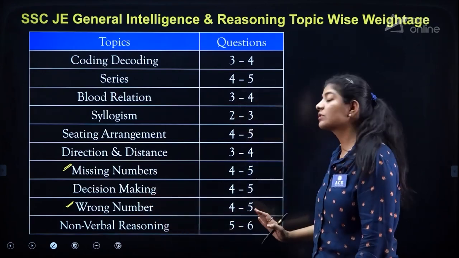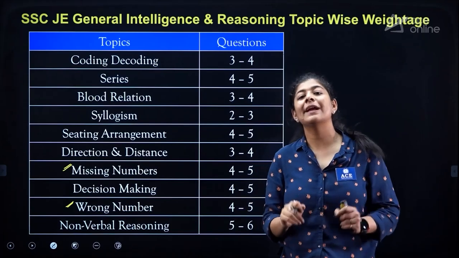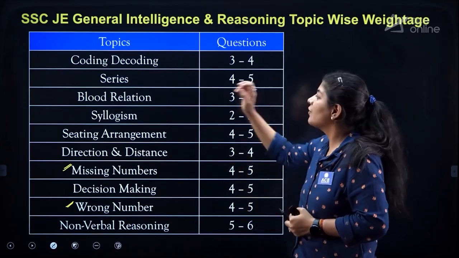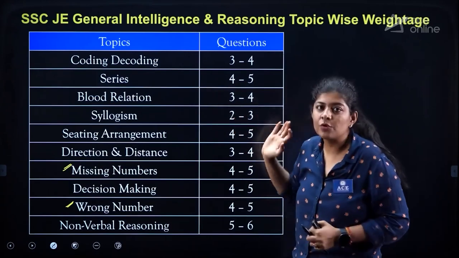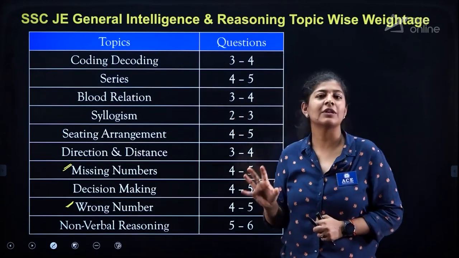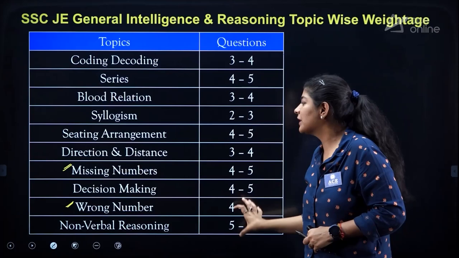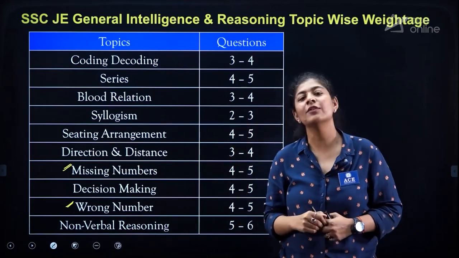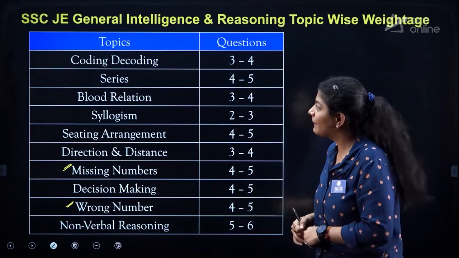Non-verbal reasoning, 5 to 6 questions. This table is prepared on the basis of an average. We are not specifically saying that from this particular topic only 3 to 4 questions will be asked. No, it is not like that. We just prepared this table on the basis of the average of the multiple question papers that we observed, right? So do prepare accordingly.